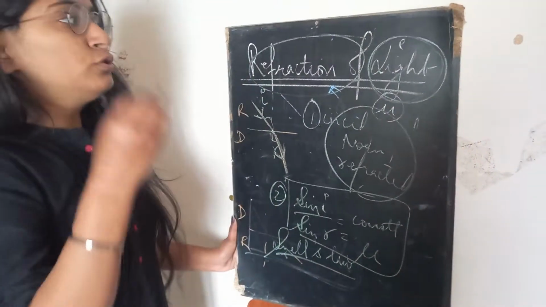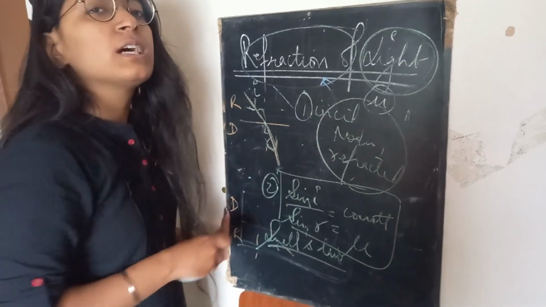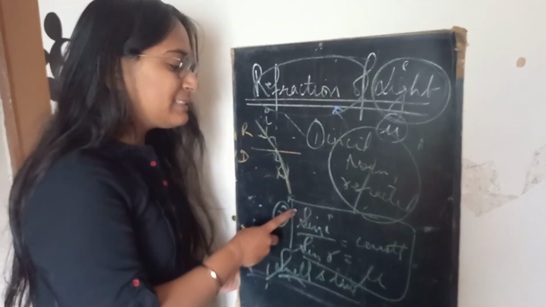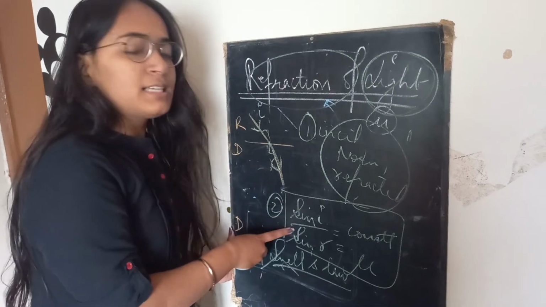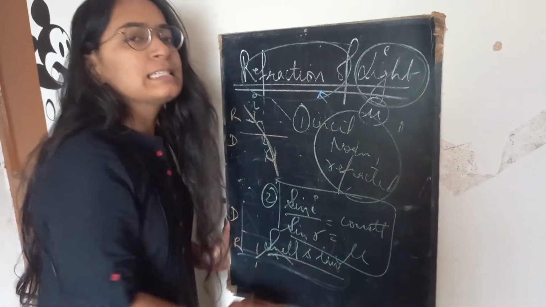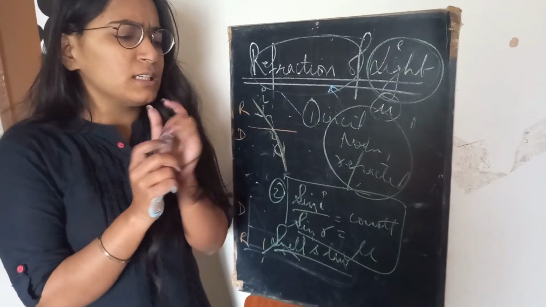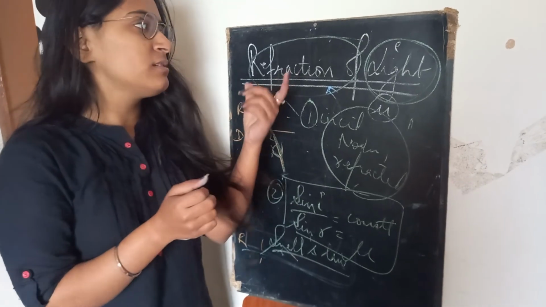So I've told you two laws. The first one, the incident ray, the normal and the refracted ray all lie in the same plane. The next one, the sine of angle i upon the sine of angle r is a constant, which I also call Snell's law. So I hope with this you know the basic phenomenon of light, which is refraction of light.